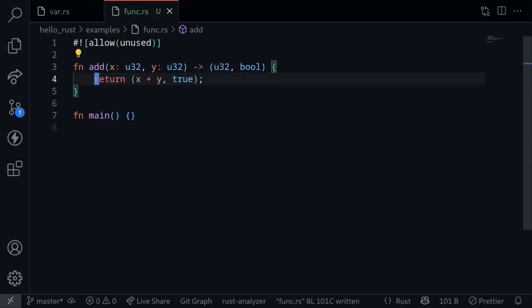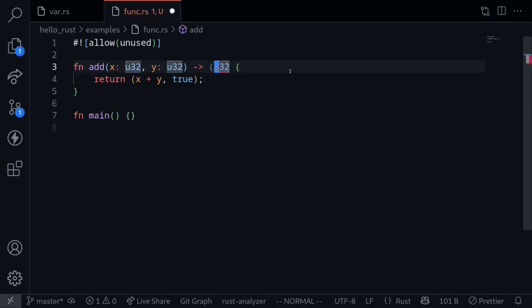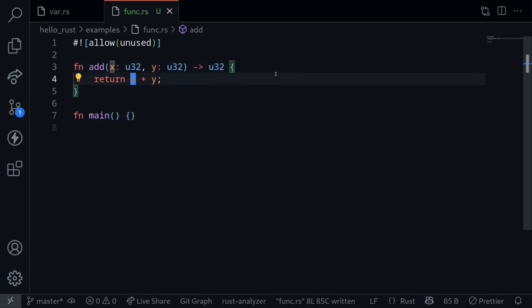Now in Rust, the return keyword is optional. So to show you this, I'm going to first revert some of the changes that I made. I'm going to remove the second output that is returned. So now our basic example is back to returning a single output of the type u32. The keyword return is optional in Rust. So next I'm going to rewrite this function without the return keyword.